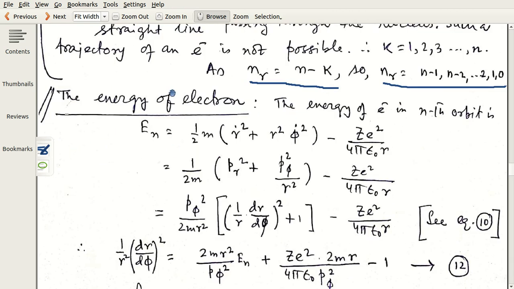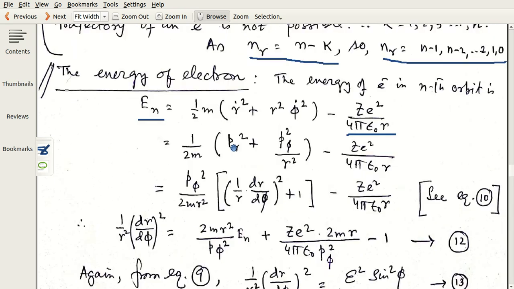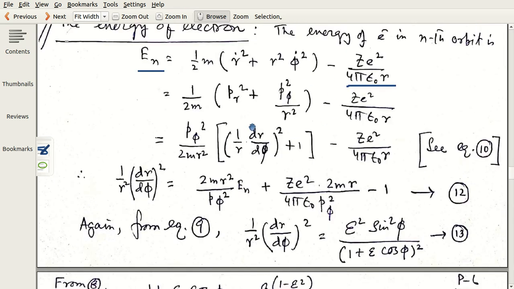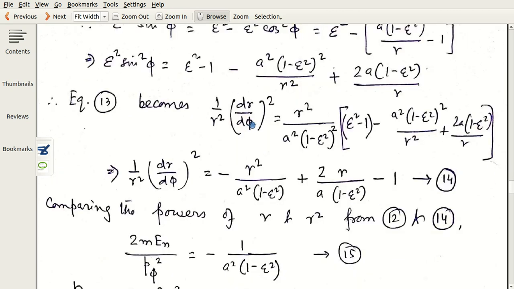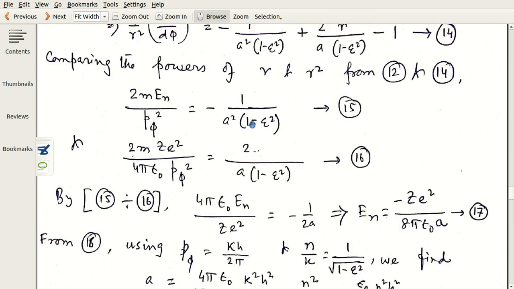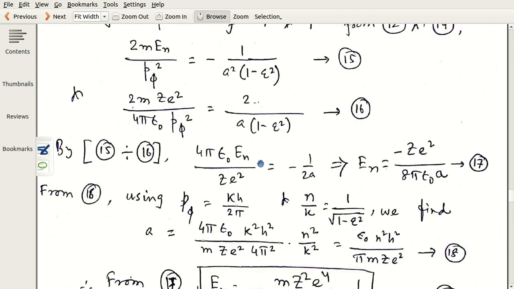And then we calculate the energy of the electron according to Sommerfeld's theory. En is the energy of the electron in the nth orbit, where you see that potential energy is corrected here, minus z square e square by 4 pi epsilon 0 r. Now I just tell you to follow the algebra. I do not read the algebra, everything is written, and finally you see the result as energy comes out to be